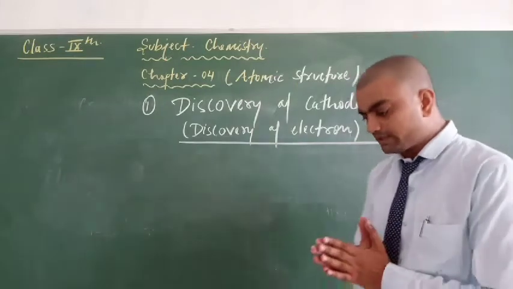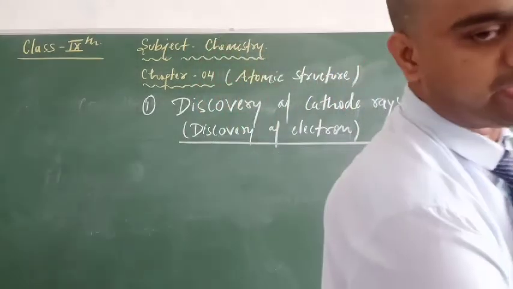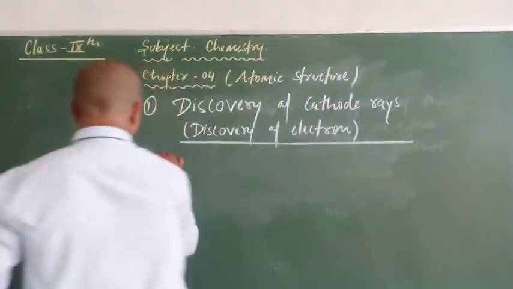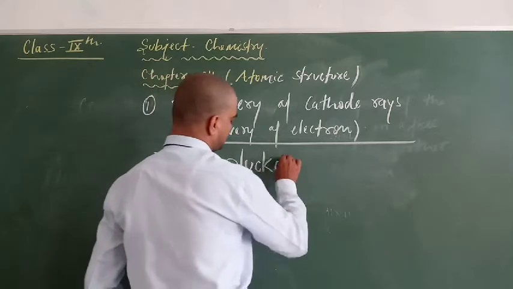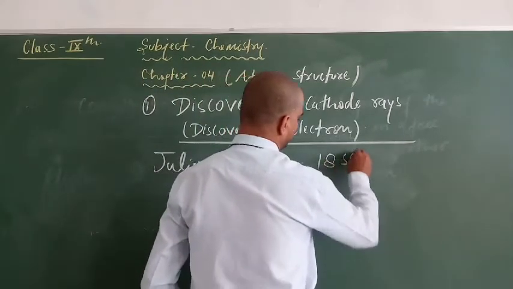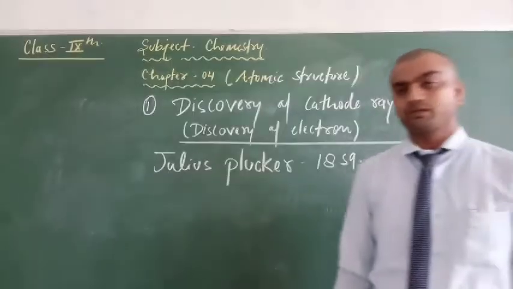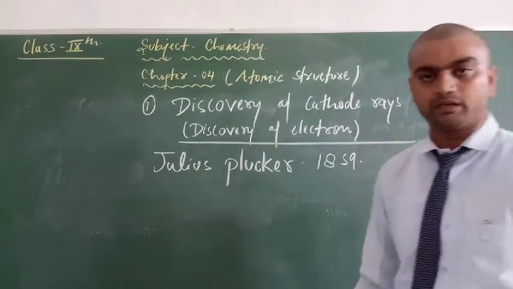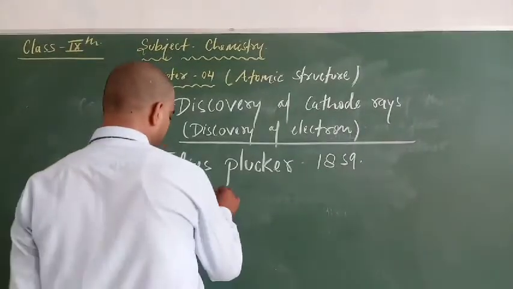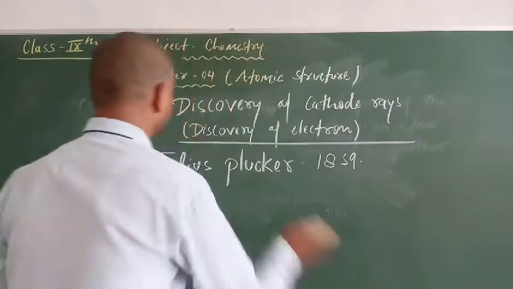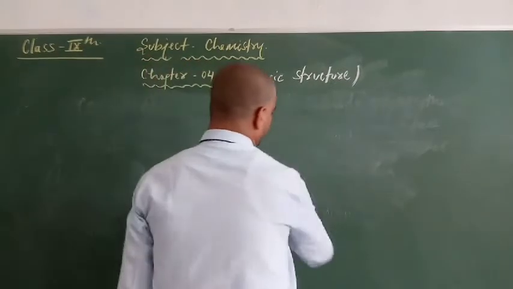So let's consider the first scientist, Julius Plucker, in 1859. Julius Plucker in 1859 performed an experiment which is known as the cathode rays experiment. Look here, what was the experiment performed by Julius Plucker in 1859?